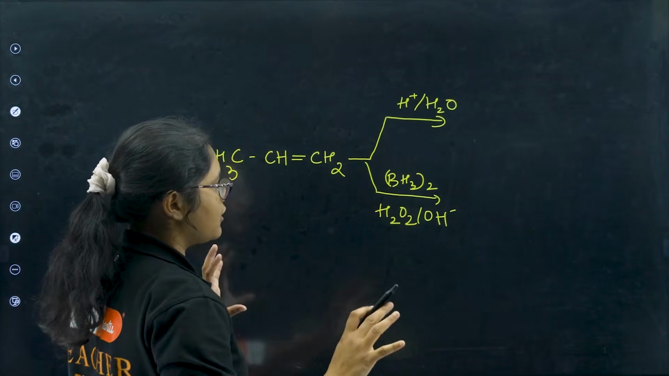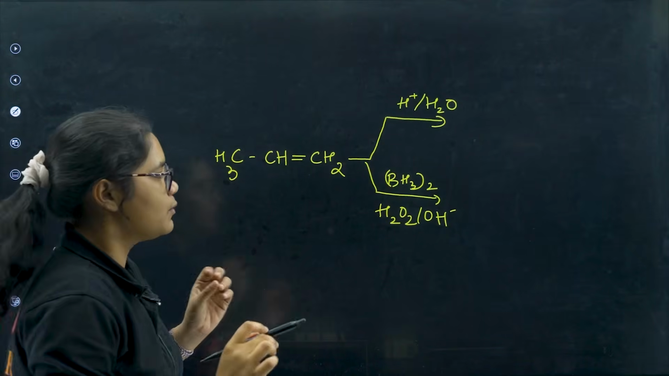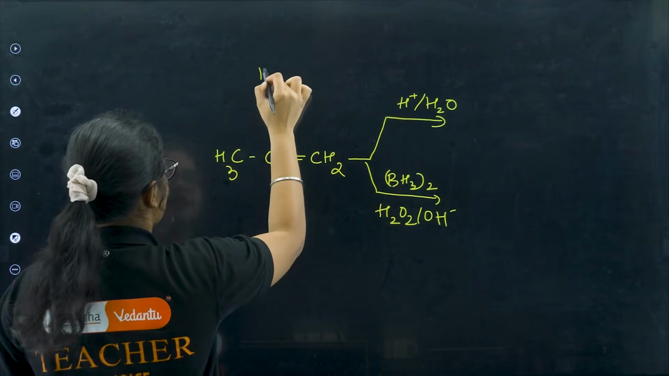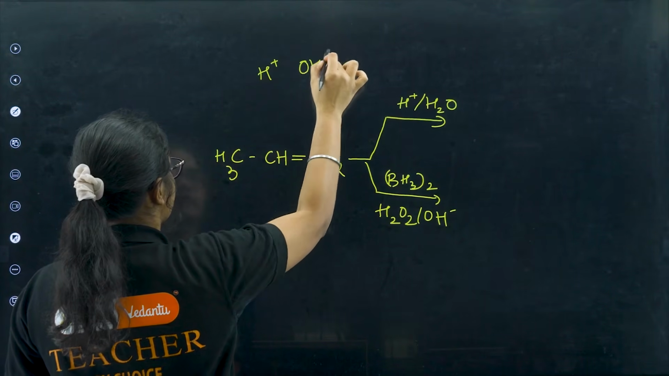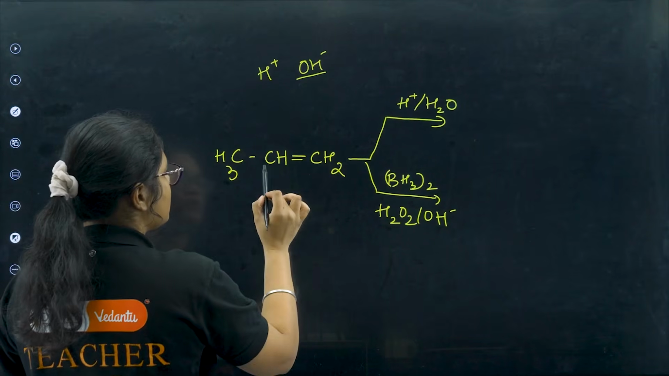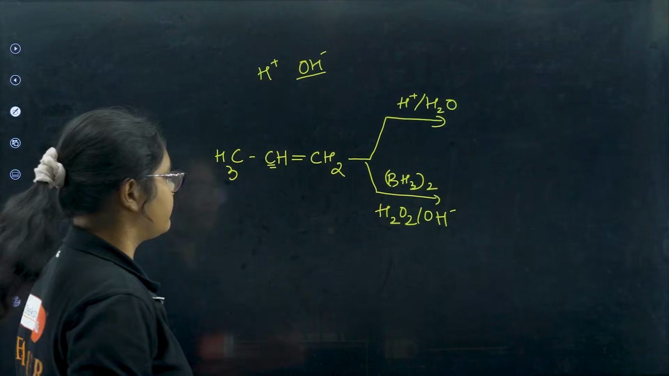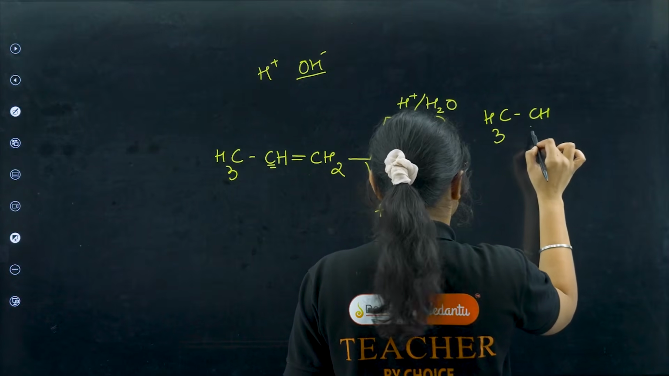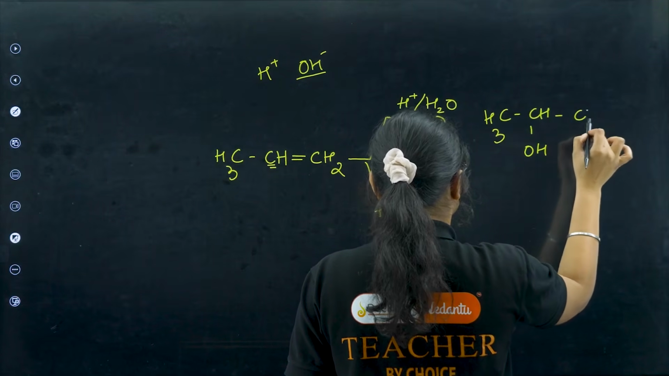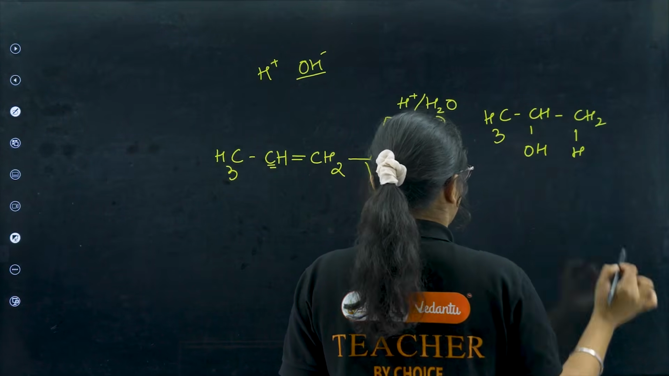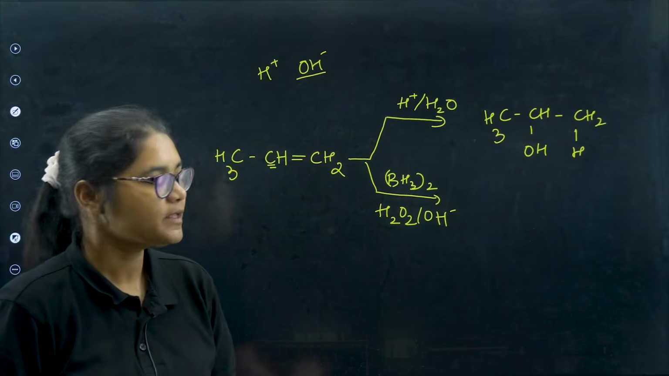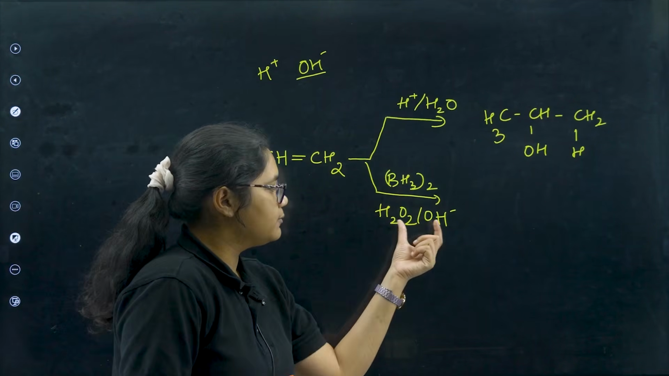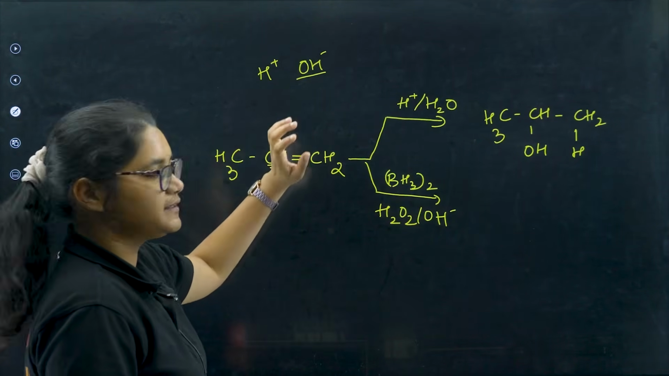There is addition of water following Markovnikov's rule. What is the positive part and negative part? We have H plus and we have OH minus. Negative part will go to the carbon having less number of hydrogen. So what will I get here? CH3, CH, OH, CH3. Clear?